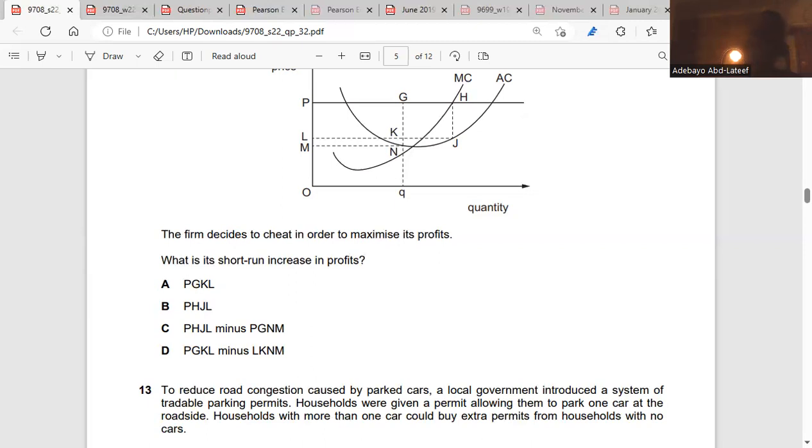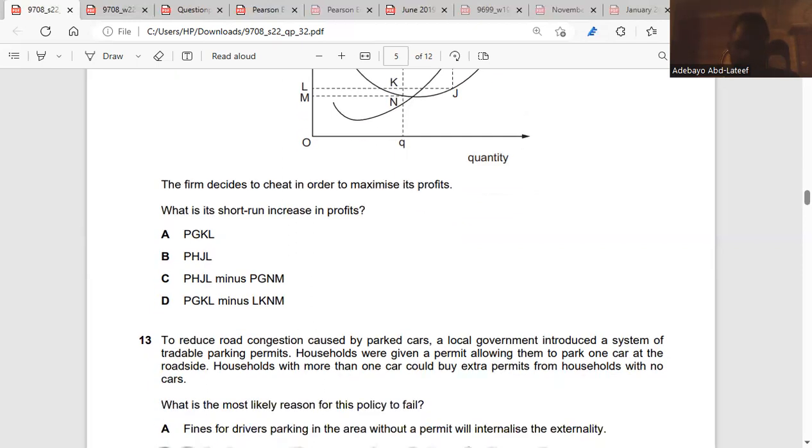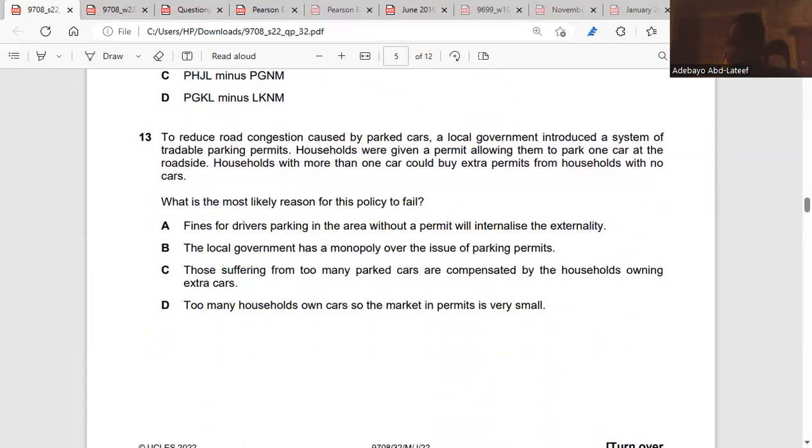Do you understand what I'm saying? Did you get it or not? Yes, I did. Price cannot be changed because price is known to everybody, but they can increase the quantity to meet up with the price to make profit. So the answer is PHGL minus PGNM. Clear? Yes. So it's C.